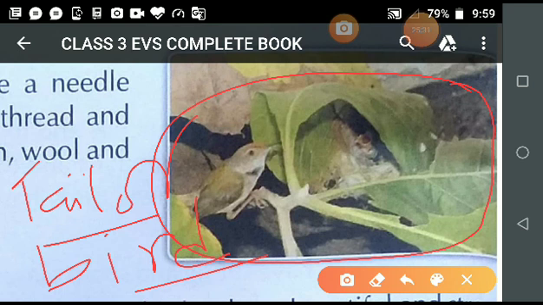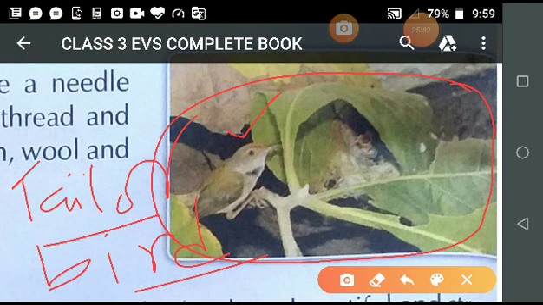Now, the name of this small bird which you are looking at in the picture is also compared to the tailor. So now you understand the job of a tailor. A tailor stitches the cloth.